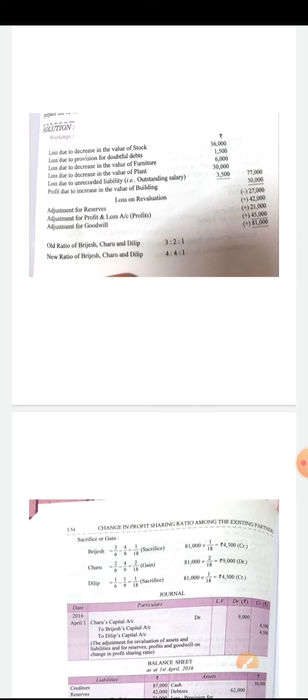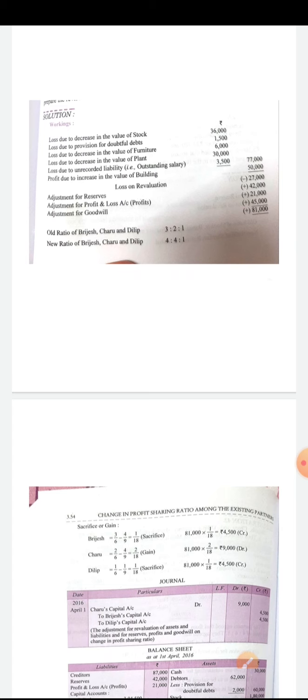And building is to be valued at 3,50,000, so there is a profit of rupees 50,000. The overall loss is 77,000 minus 50,000, that is loss on revaluation 27,000. This is a negative figure, minus 27,000.